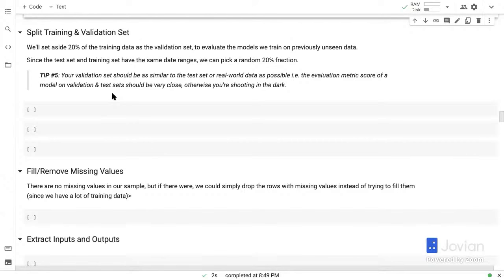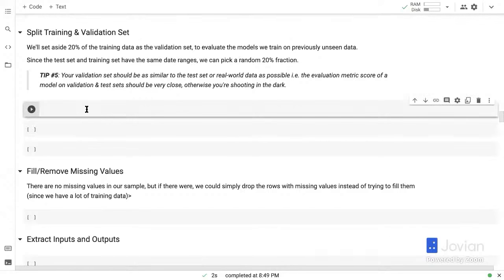Okay. And if the root mean squared error on the validation set is like $2, but when you submit it to Kaggle, the root mean squared error is $9, then your validation set is completely useless. And you're basically shooting in the dark because you're trying to train different models to do better on the validation set, but the validation set has no relationship to the test set score. So make sure that your validation set and test sets have similar or very close scores, and an increase in the score on the validation set reflects as an increase on the test set. Otherwise, you may need to reconsider how your validation set is created.